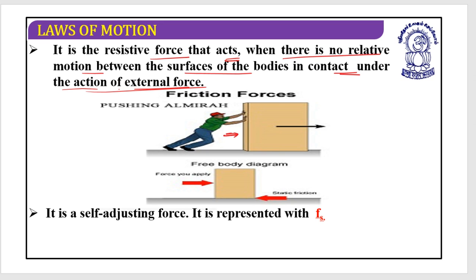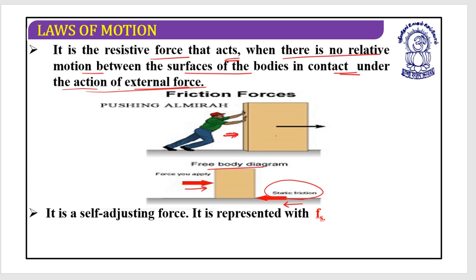If I make an FBD of this almirah, this is the force that you apply, and this is the static friction that exists between the almirah and the surface. Suppose your applied force is less than the static friction, then it is not going to move.